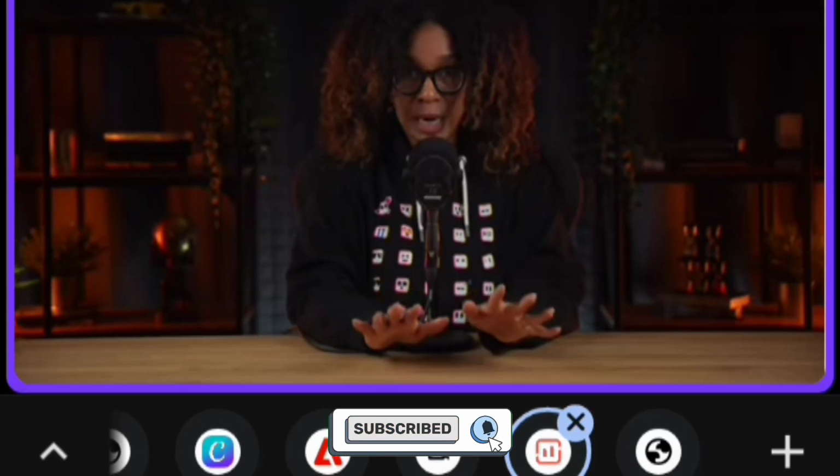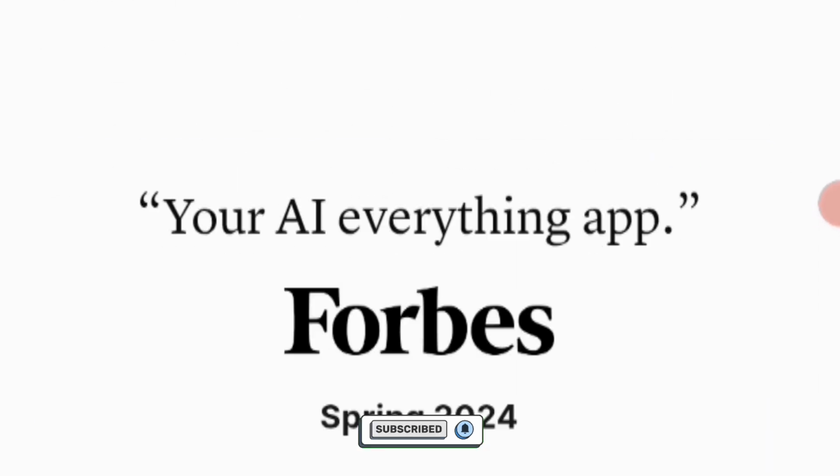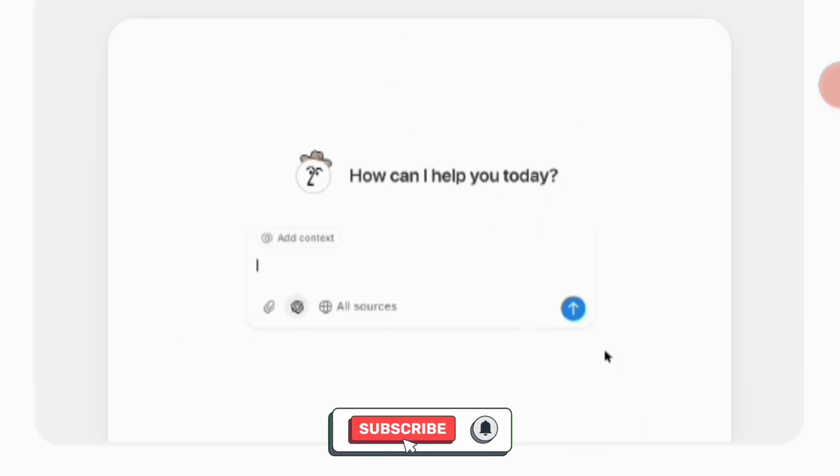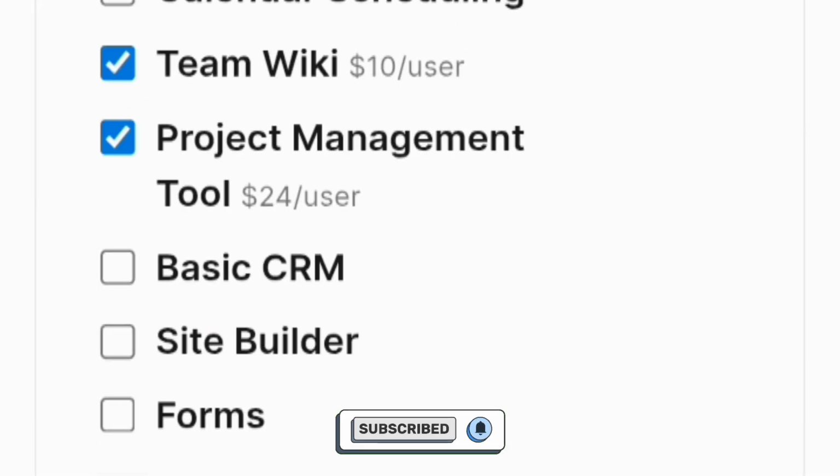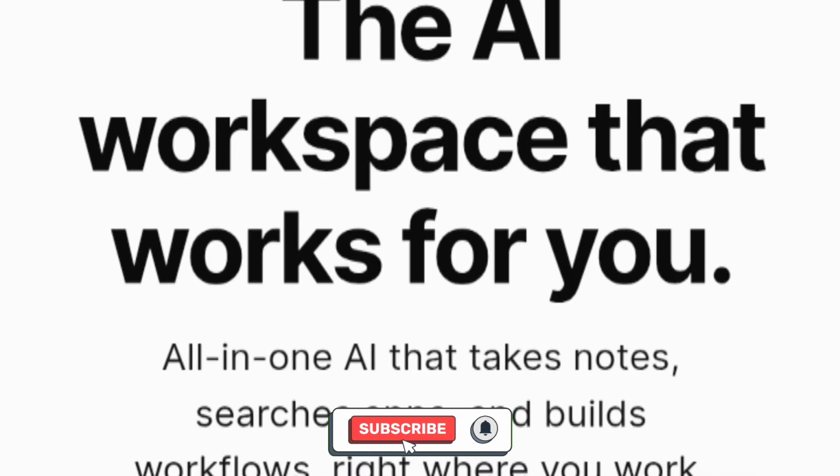And finally, Notion AI keeps everything organized. Plan your content calendar, draft outlines, and collaborate with your team seamlessly. No more forgetting ideas or missing deadlines.